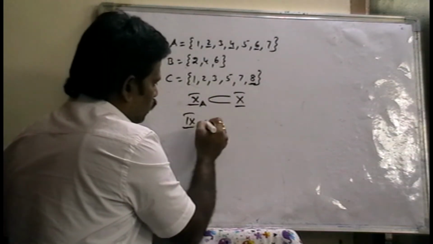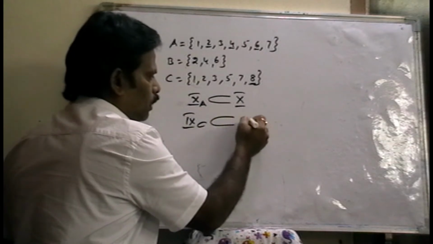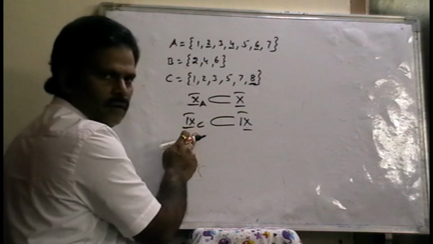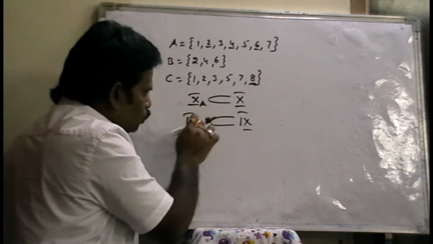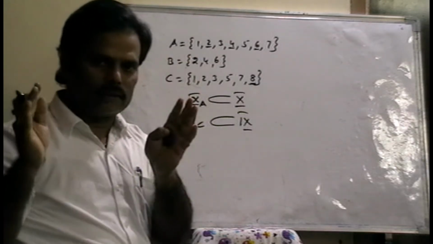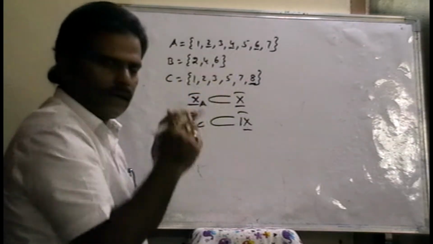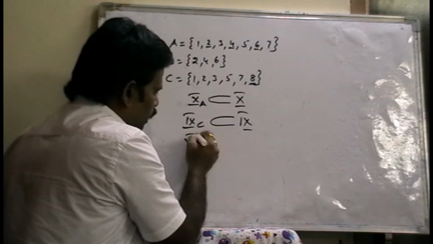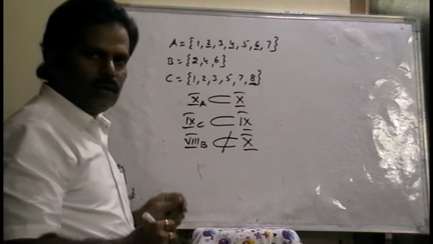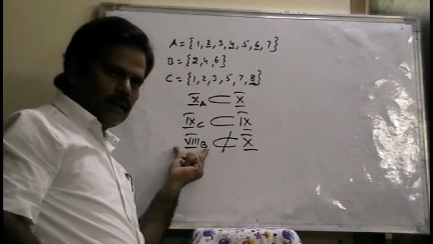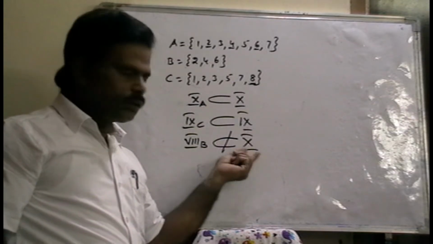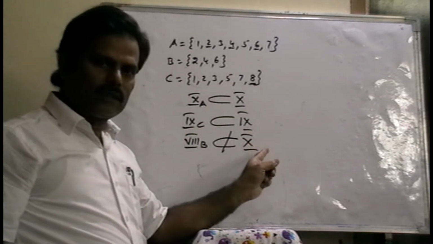Ninth C is a subset of ninth class. Why? Because each and every student in the ninth C section belongs to ninth class only. So ninth C is a part of ninth class, 10th A is a part of 10th class, but 8th B is not a subset of 10th class. Why? Because the 8th B section students do not belong to 10th class, right? So 8th B is not a subset of 10th class.